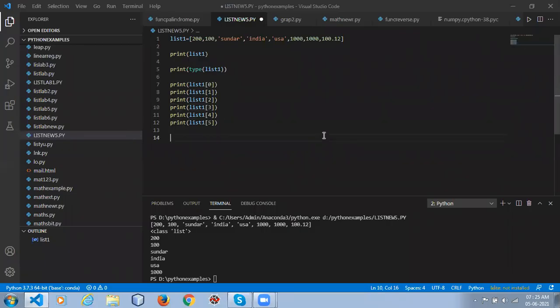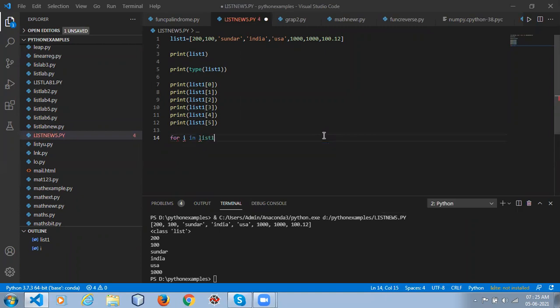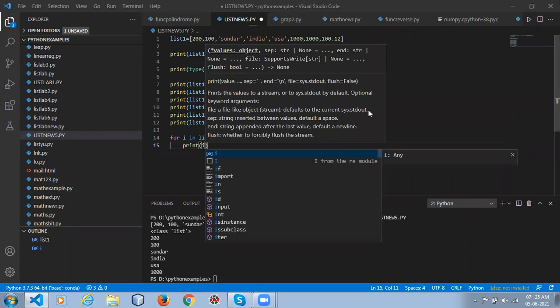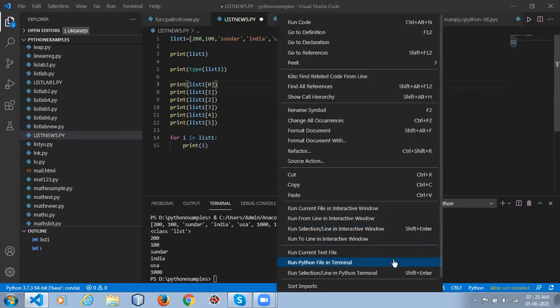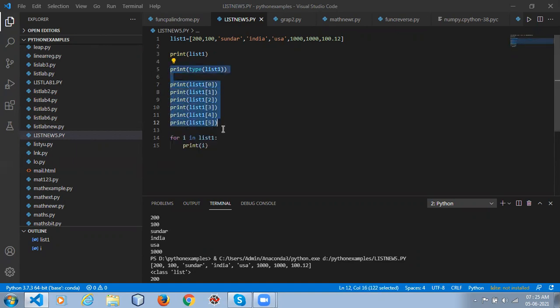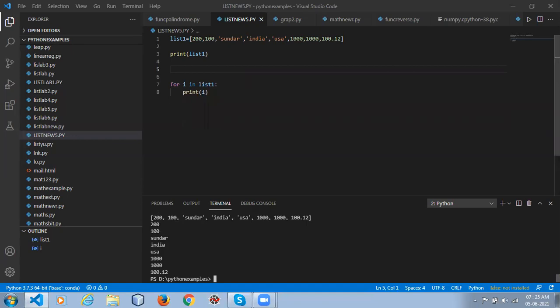Suppose I want to print one by one. I can use a for loop here. For i in list1, print i. We'll remove this. Now see, you can print one by one.